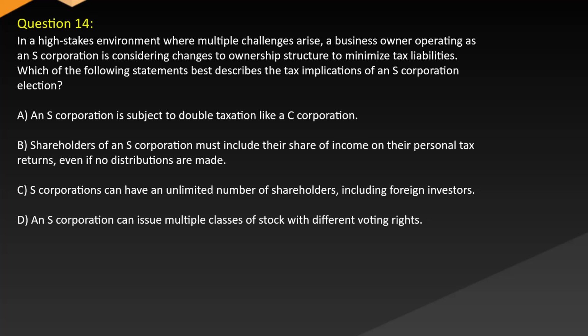In a high-stakes environment where multiple challenges arise, a business owner operating as an S corporation is considering changes to ownership structure to minimize tax liabilities. Which of the following statements best describes the tax implications of an S corporation election? A. An S corporation is subject to double taxation like a C corporation. B. Shareholders of an S corporation must include their share of income on their personal tax returns, even if no distributions are made. C. S corporations can have an unlimited number of shareholders, including foreign investors. D. An S corporation can issue multiple classes of stock with different voting rights.